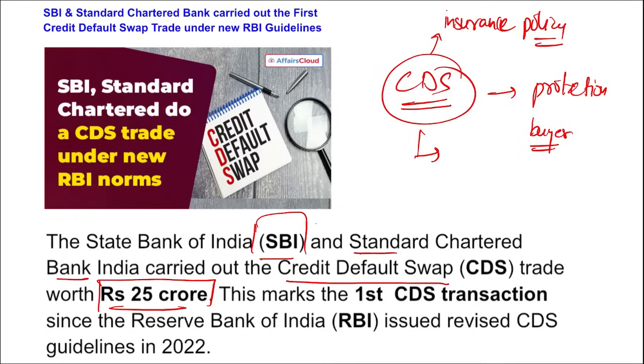So question now, the news that came is that State Bank of India and Standard Chartered Bank have carried out a CDS trade worth 25 crore rupees, and this is the first CDS transaction since RBI issued the revised CDS guidelines in 2022, and this amount was worth 25 crore rupees.